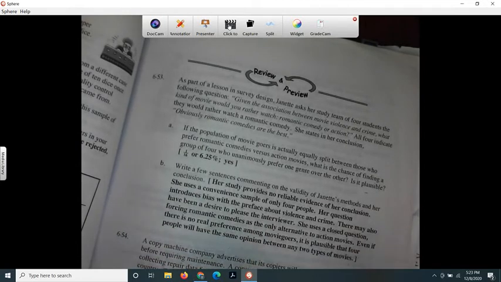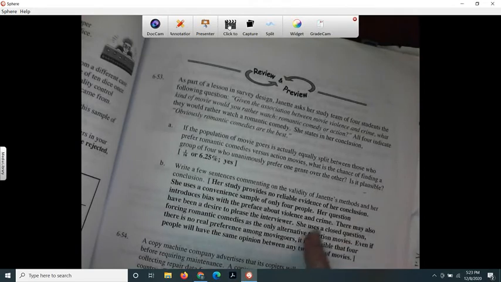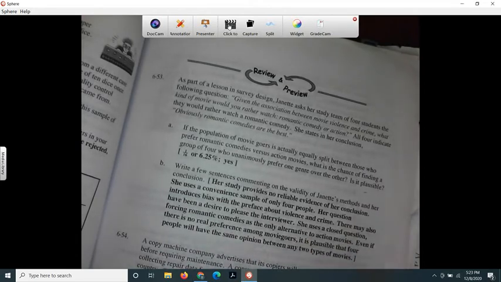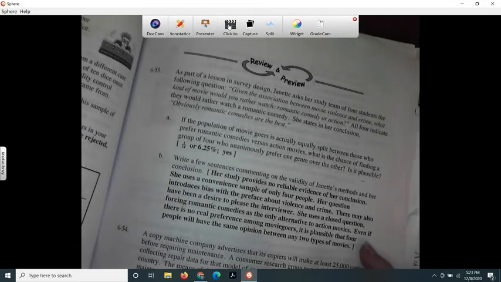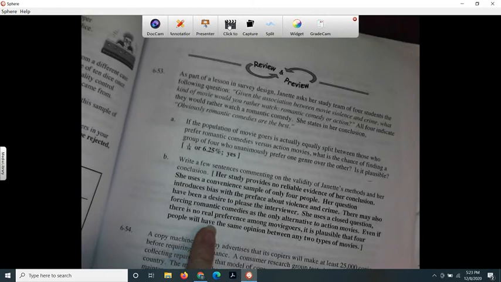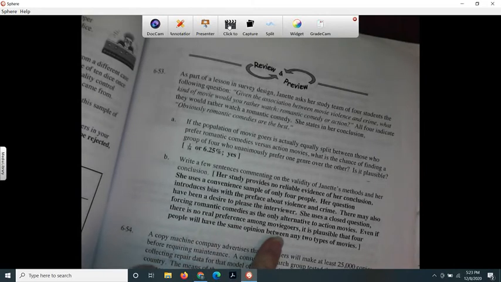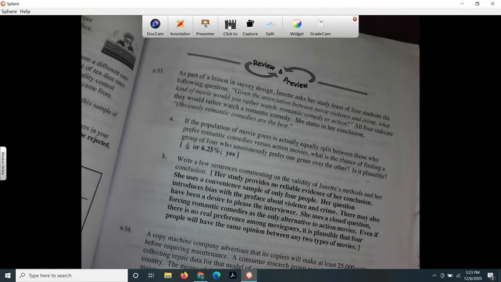Oh, yeah, I didn't say that, but she used a closed question. She only gave them 2 choices. Maybe they didn't really like either of those, so they just chose one because the one they really liked wasn't there. Even if there's no real preference among moviegoers, it is plausible that 4 people will have the same opinion between any 2 types of movies.